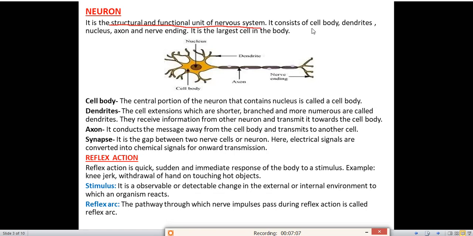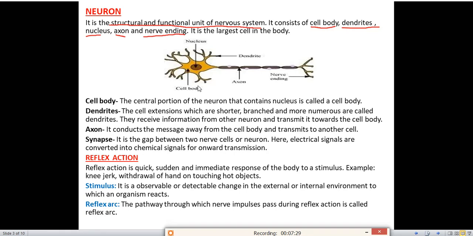It consists of a cell body. First part is cell body. Next one is dendrites. Third is nucleus. Next is axon. And the last one is nerve endings. Five parts it has: cell body, dendrites, nucleus, axon and nerve endings. It is the largest cell in the body. In our body, neuron is the largest cell.